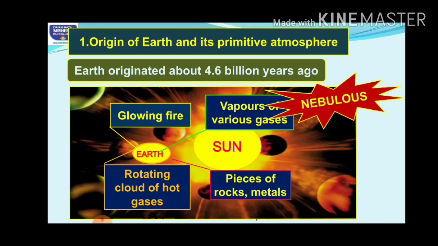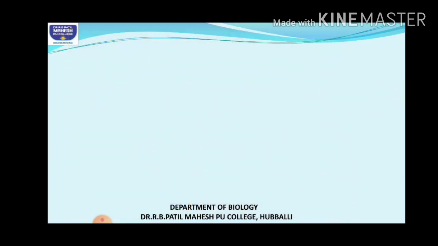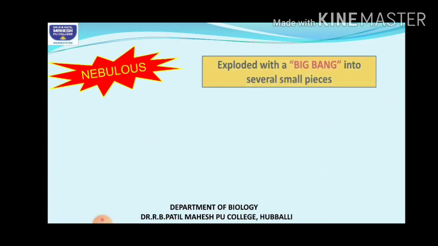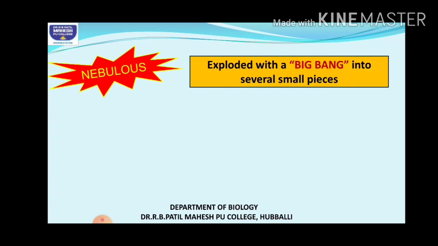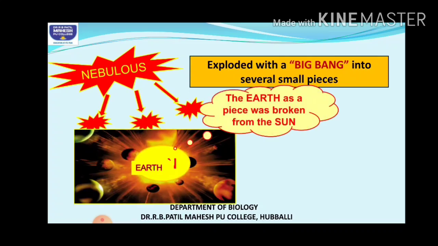Okay, so slowly what happened was this nebulous condition exploded. As I told you, initially there was a nebulous condition, right? So this nebula suddenly exploded with a big bang into several small pieces. So Earth was a piece broken from the Sun itself.